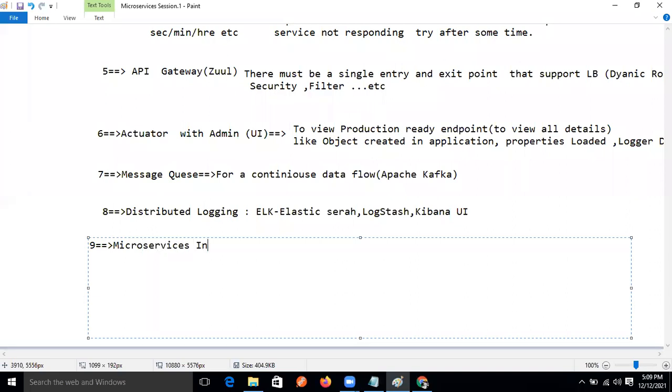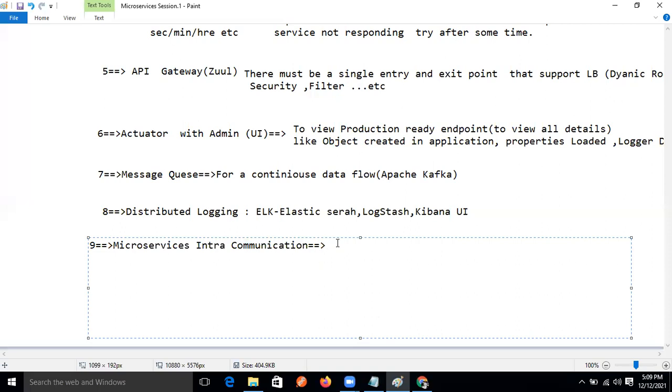Microservices intra communication. We will use what? Discovery client, or load balancer, right? We can implement those things using what?